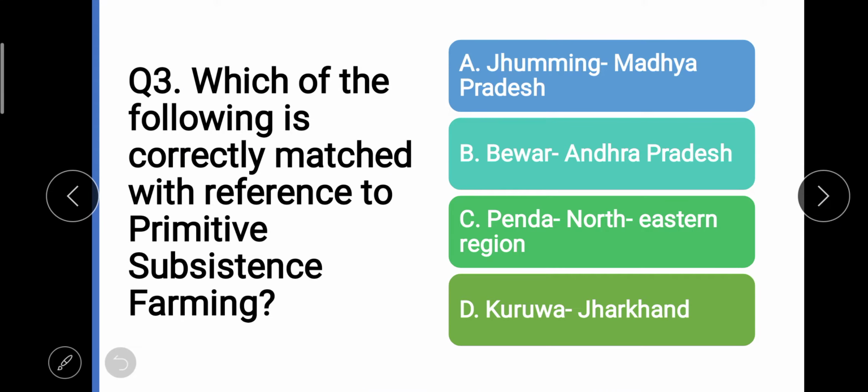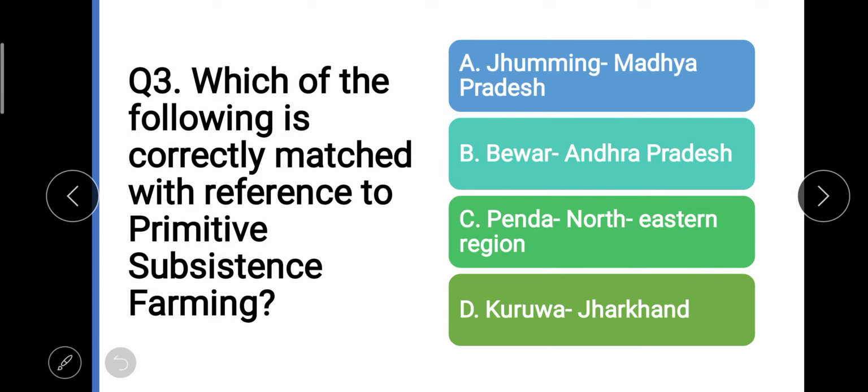Which of the following is correctly matched with reference to primitive subsistence farming? We have four options here: Jhuming, Madhya Pradesh; Bewar, Andhra Pradesh; Penda, northeastern region; and Kuruwa, Jharkhand. Now which option is correctly matched? Only one option is correctly matched, my dear friends.